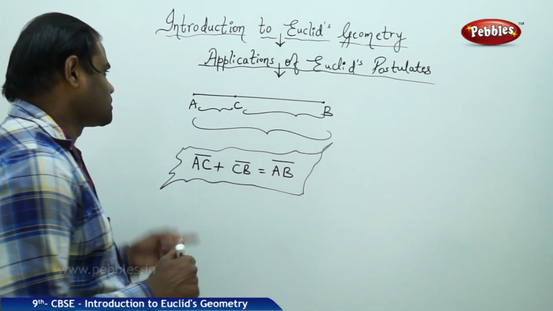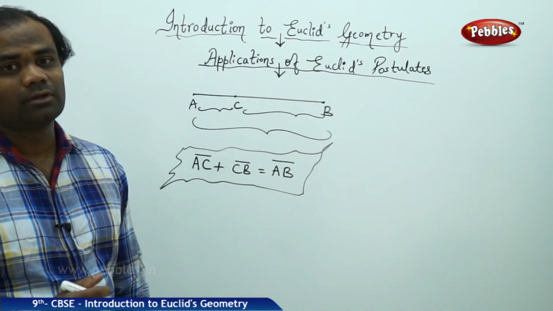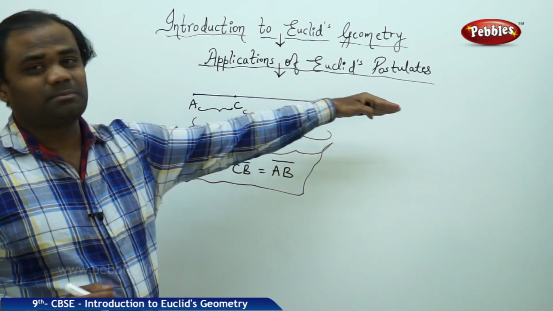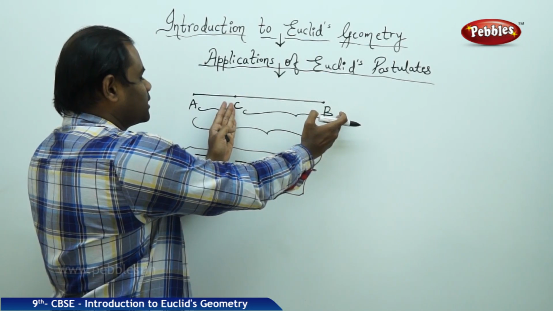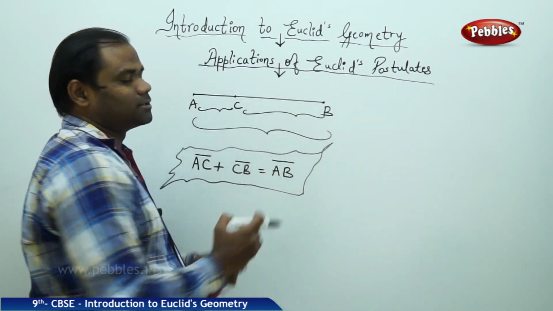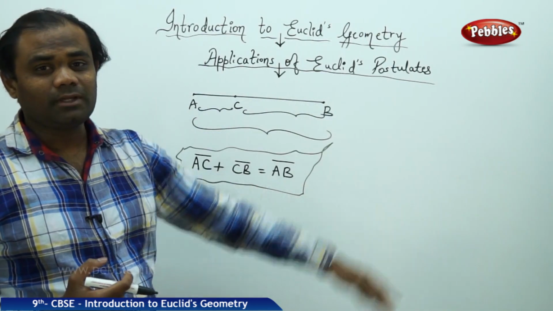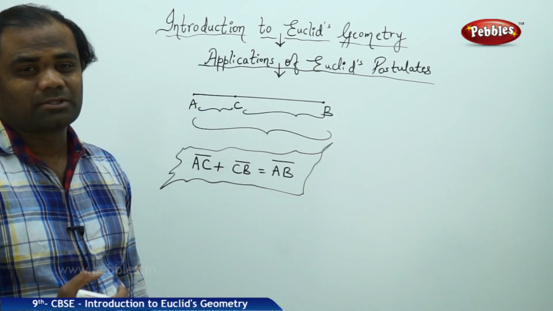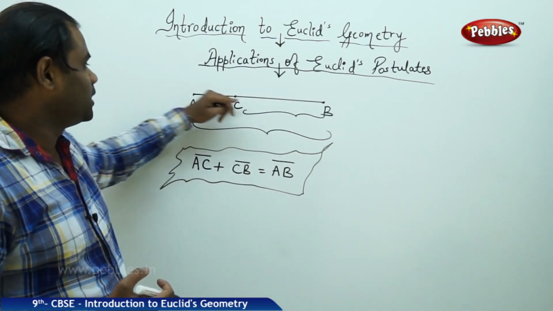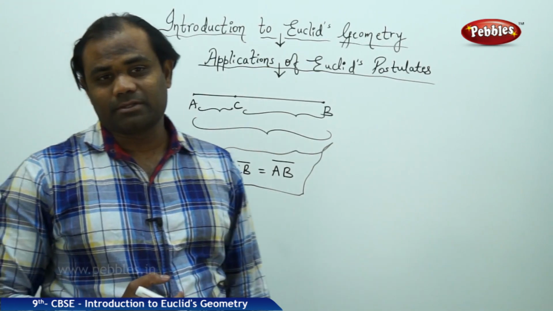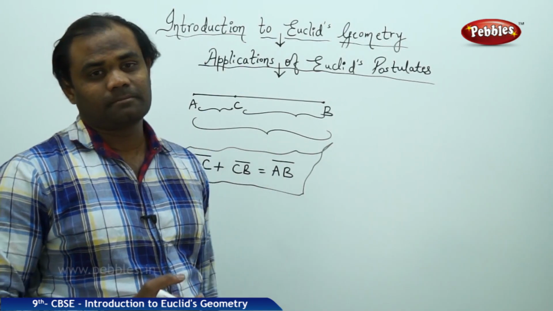The postulate which says between two distinct points there is only one line which can be drawn, and therefore I have only one line which passes through A and C, which are distinct points, and there is only one unique line which passes through C and B. Therefore this will be the same line which passes through all three points. You cannot draw more than one line passing through A, C and B taken in pairs as distinct points, AC and CB.